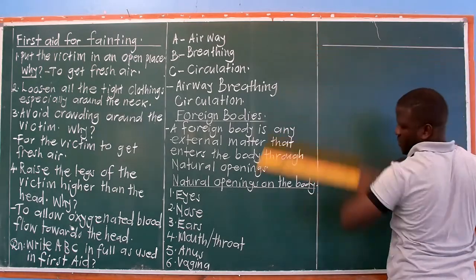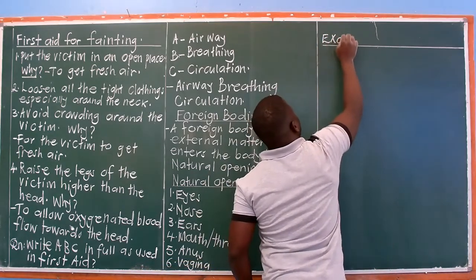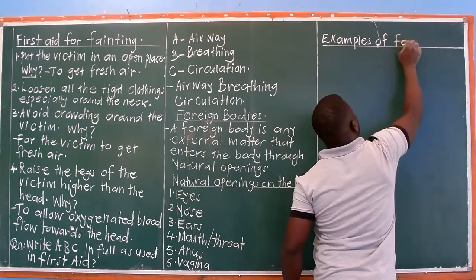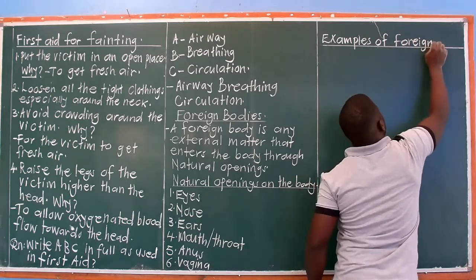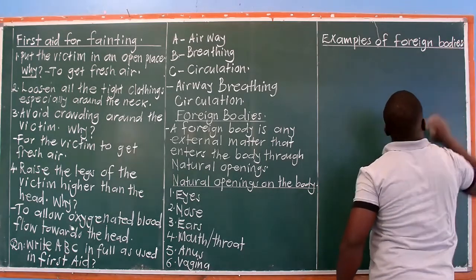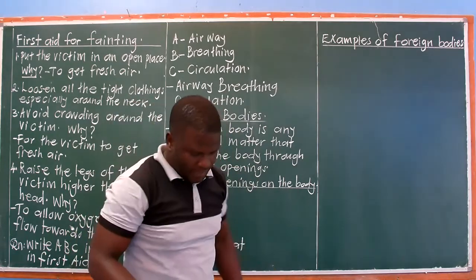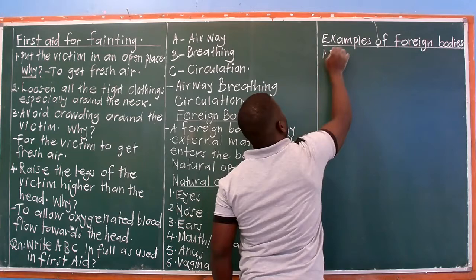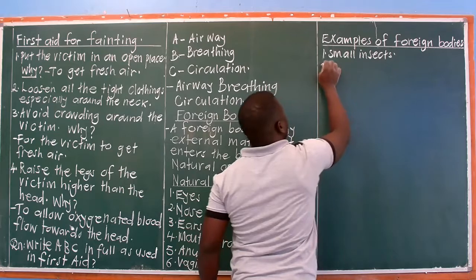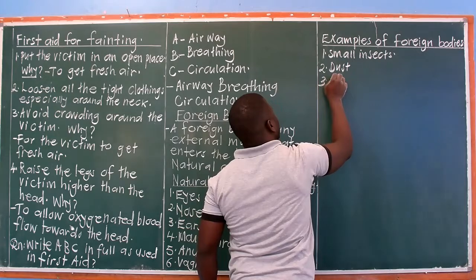Examples of foreign bodies. One, we have small insects. Number two, we have dust. Number three, we have seeds.